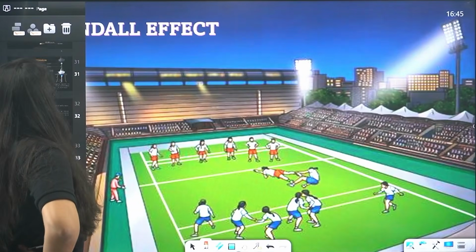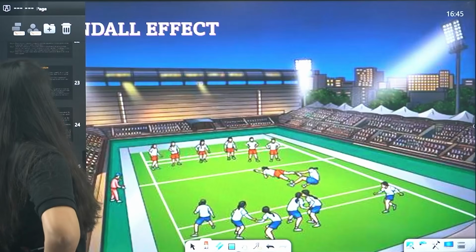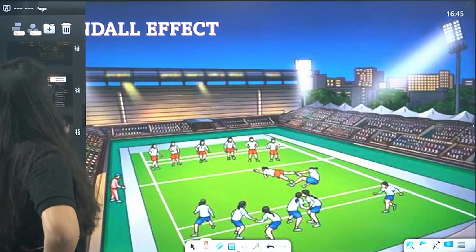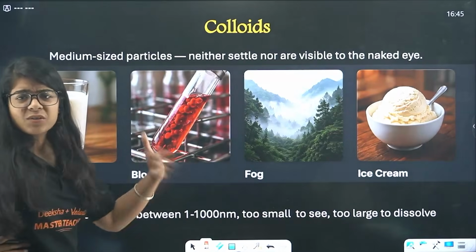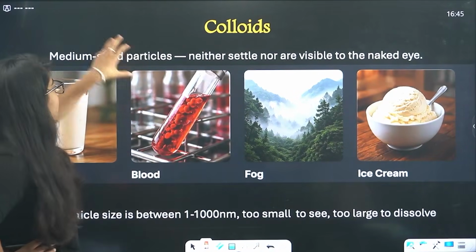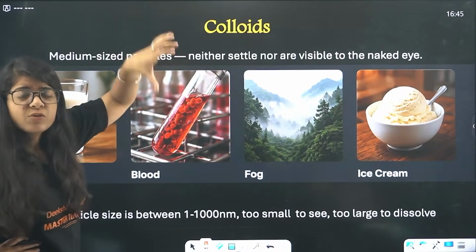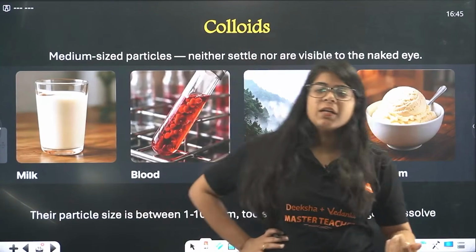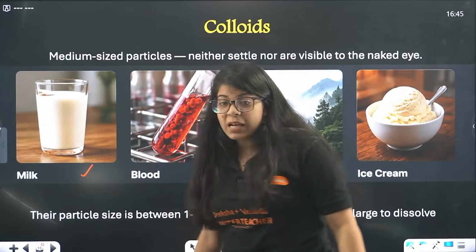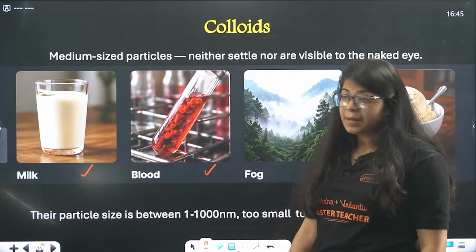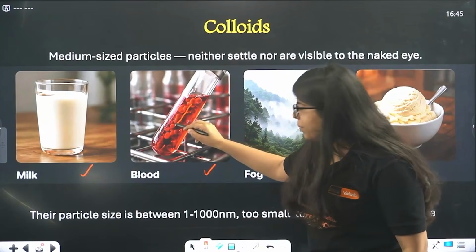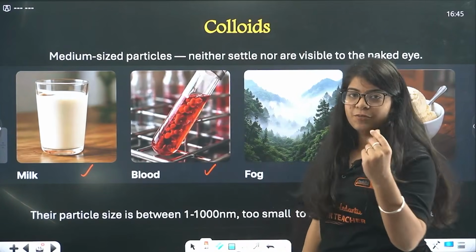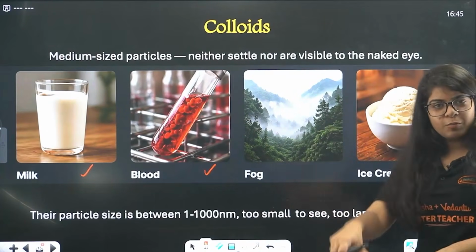Okay. Now basically that's all in solutions, and we'll move to the separation part very quickly. Just one thing is left, and that, bacha, is colloids. You now understand what colloids are: medium sized particles somewhere between true solution and suspension, right? Neither do they settle nor are they visible to the naked eye. What are the examples? The example is milk. The example is this blood sample. Here this is not blood, okay? There is something wrong with this image, but you see a clear thick fluid. You do not see your RBC, WBC flowing around.